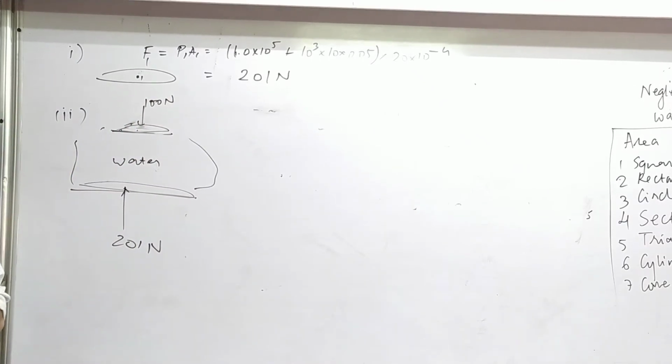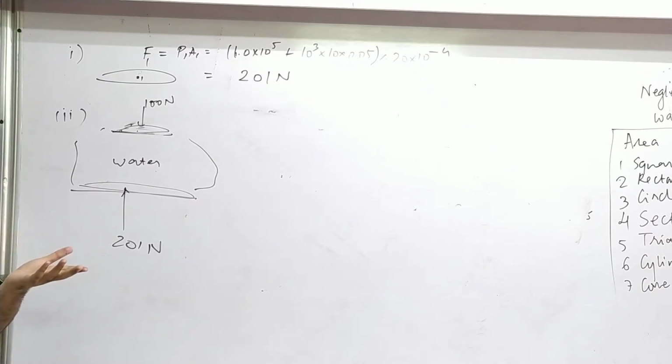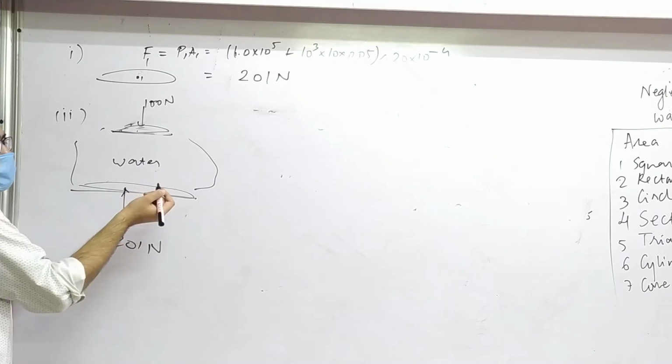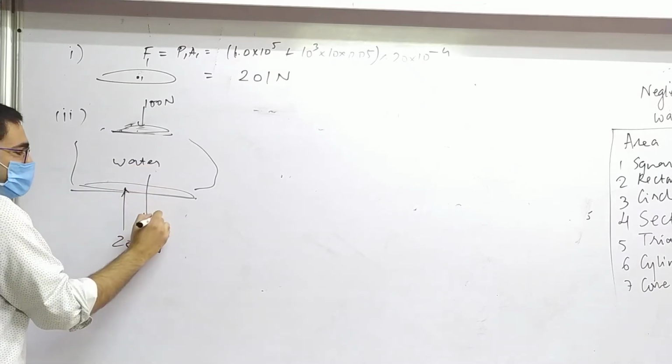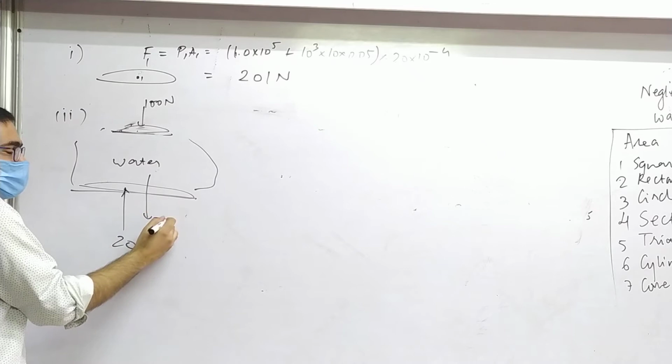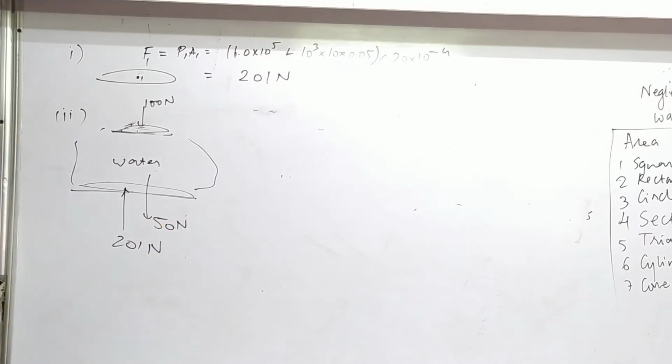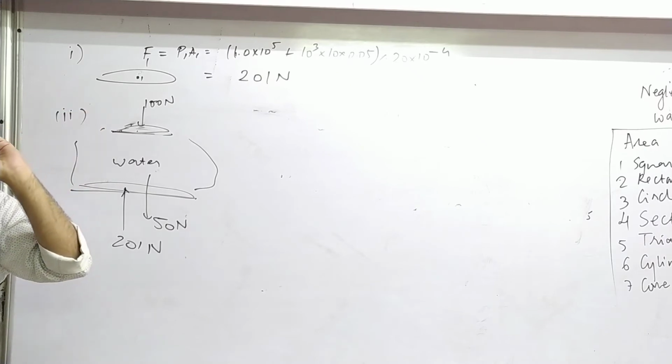Who is applying that force on water? Air. Right? Okay. Is there any other force remaining for this water? Empty. Is it fine? Yes. Sure? Yes. Downward. Very good. mg. Mass is 5 kg, so mg is 50. Clear? Now, forget about the force on the side for the time being. Let's say this was its complete FBD. 100 Newton force downwards, 50 Newton force downwards, but 201 Newton force upwards.